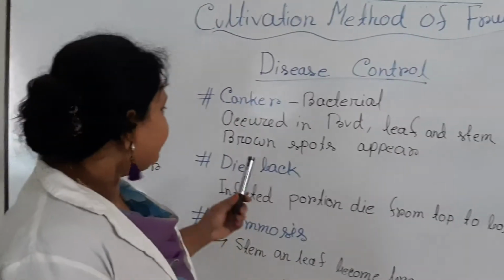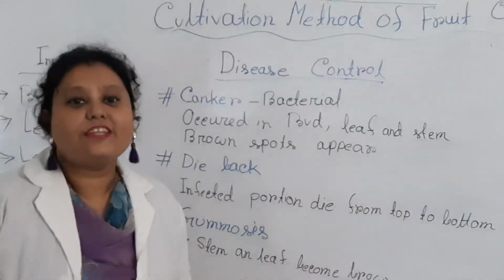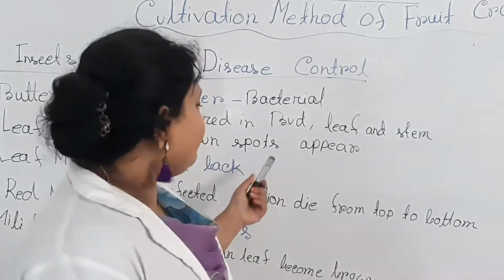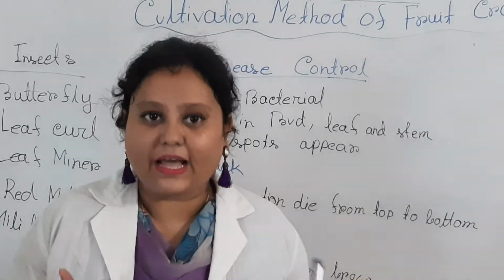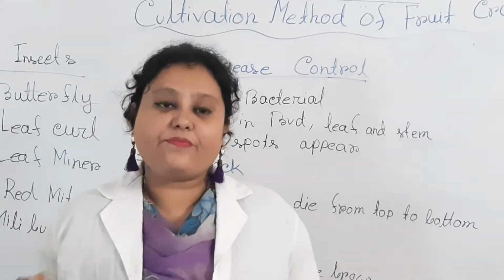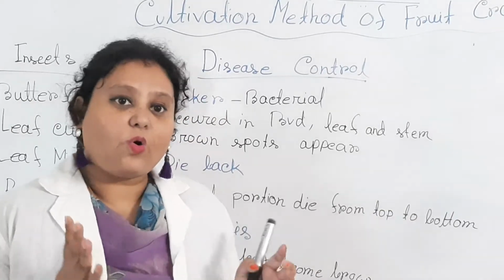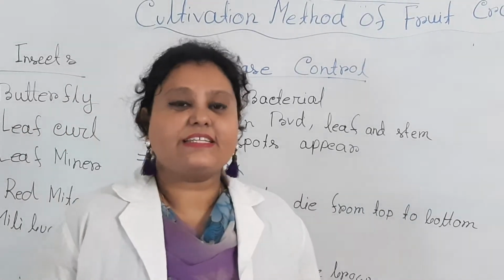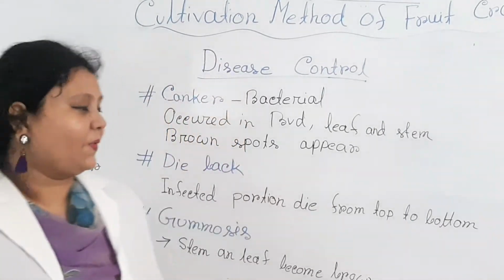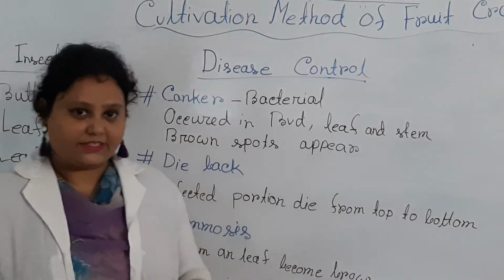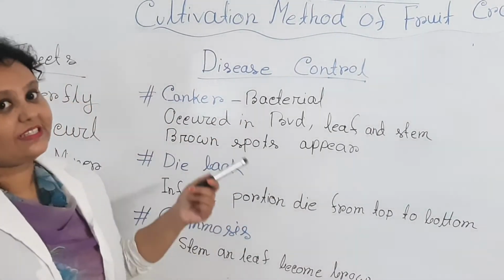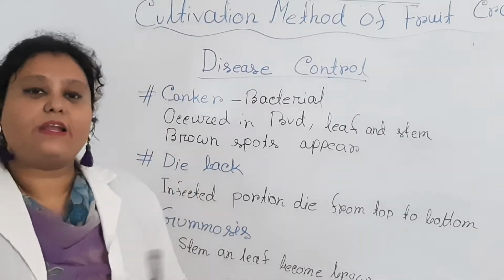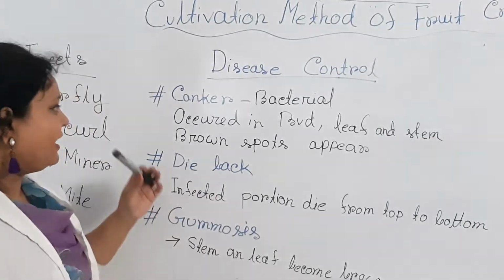And then the main diseases during orange cultivation. For all types of lime or lemon type fruits cultivation, the common disease is canker. This disease is a bacterial disease, and it is common for any type of lime type crop cultivation.